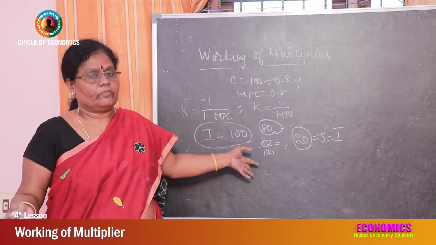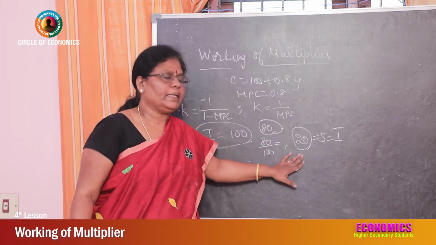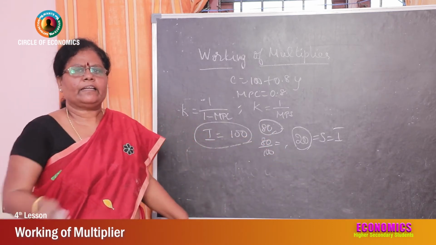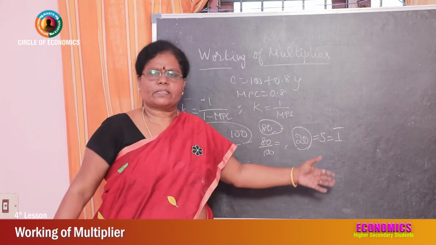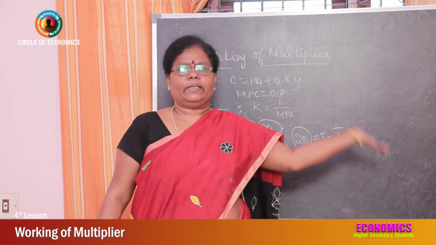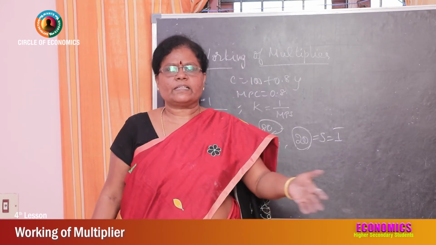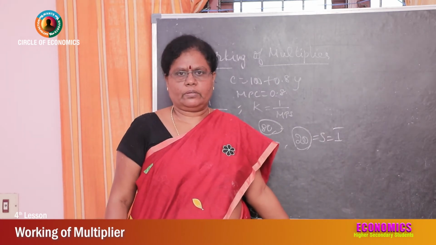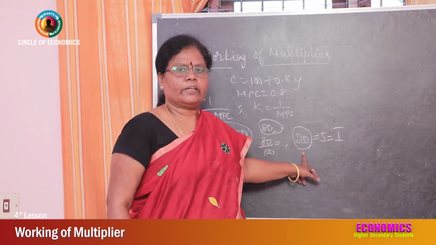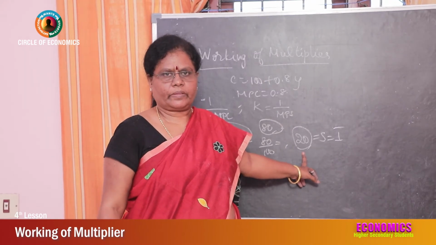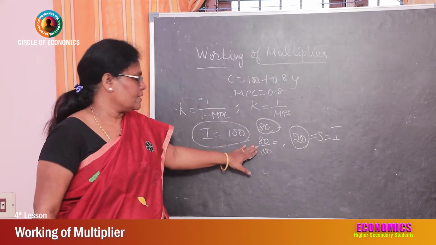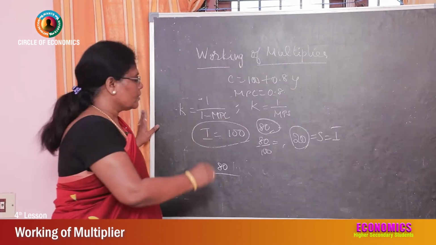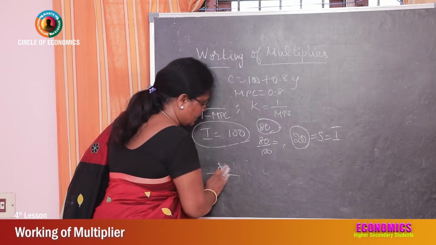So in the next step, what happened? This 20 is being invested. In that 20, again how much will be spent? 80% will be spent again and then 20% will be saved. Again that 20 will be invested. This is how consumption expenditure will increase the income of the people. In the first step, how much has been saved? 20 crores. How much is spent? 80. Then that automatically becomes a consumption expenditure. So 80% of this 80 crores becomes what?